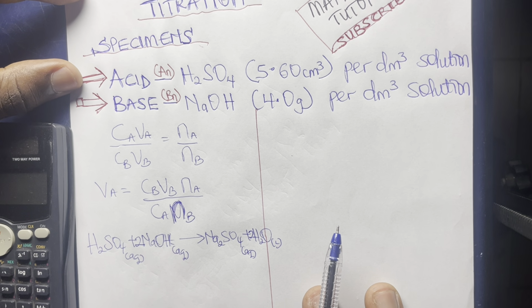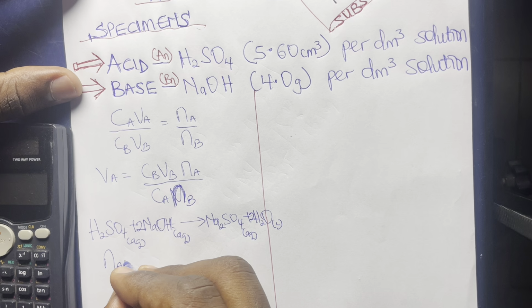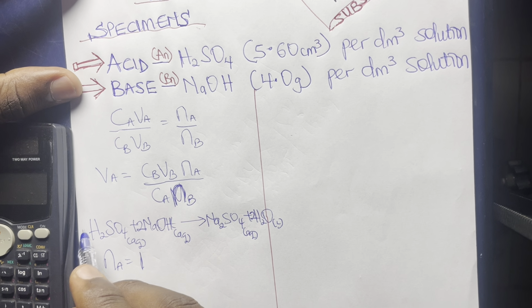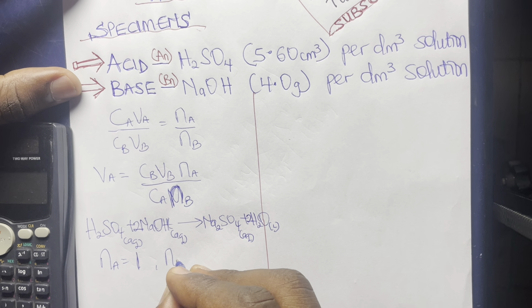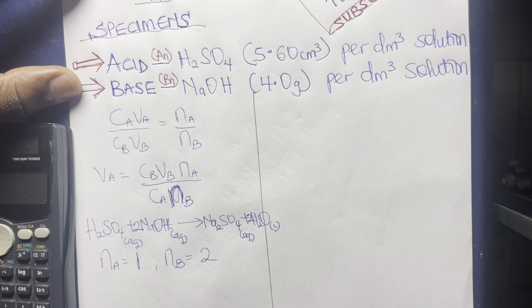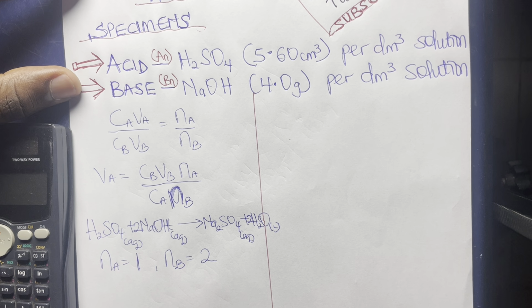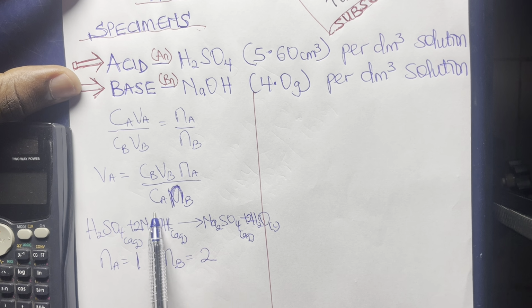So from here, we can have our Na, the number of moles of acid, as 1, based on the mole of the acid we have here. And our Nb, for the base, is 2. So we already have that. Now, what do we need to get next? We have gotten our Na and Nb. We need our Cb, Vb, and Ca.